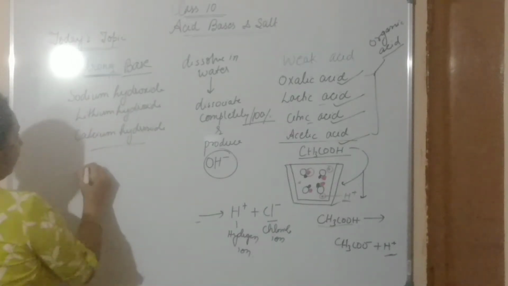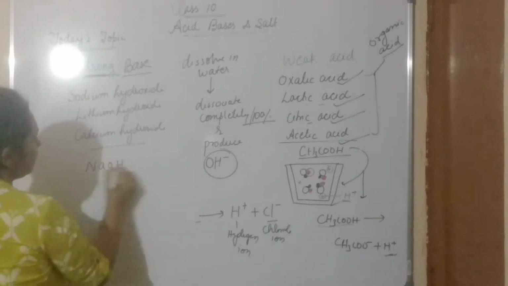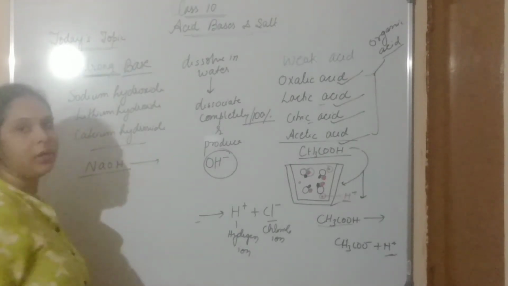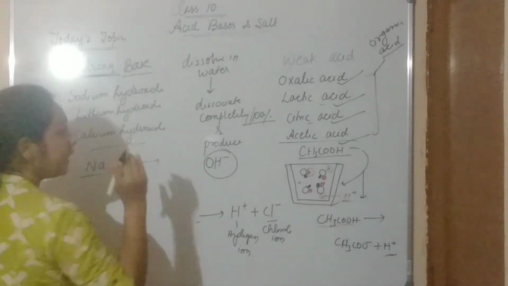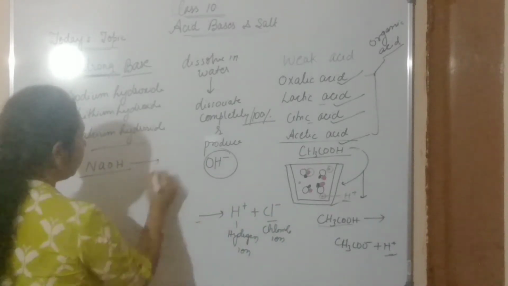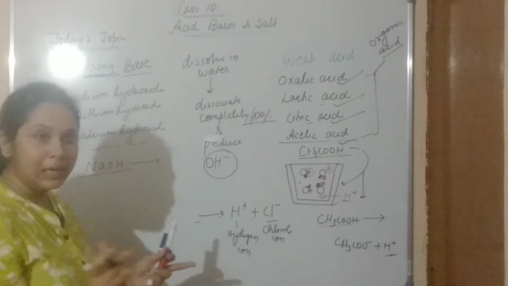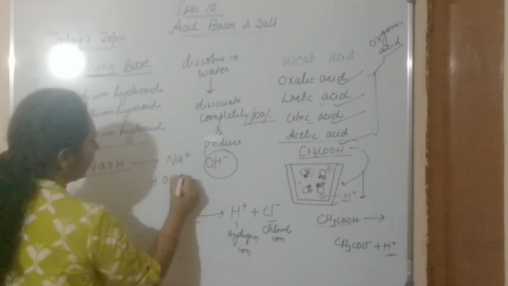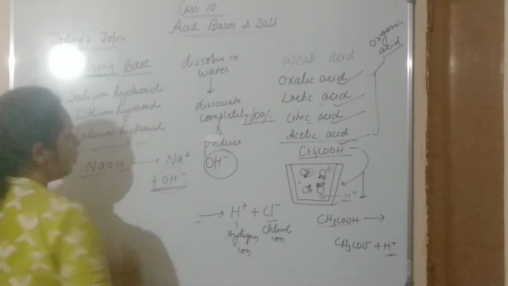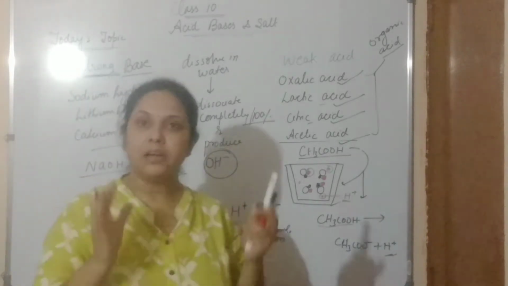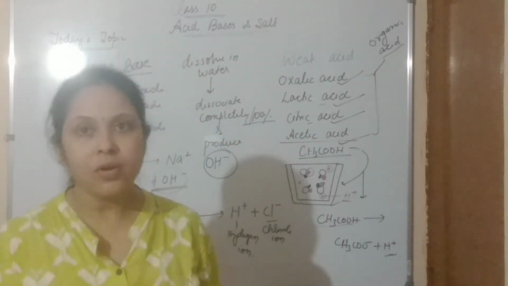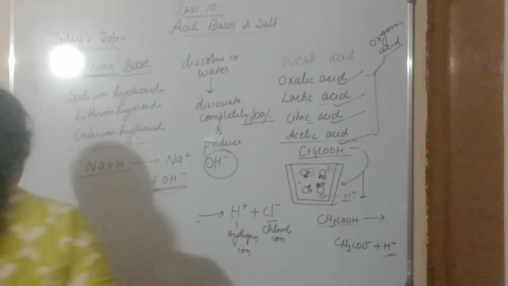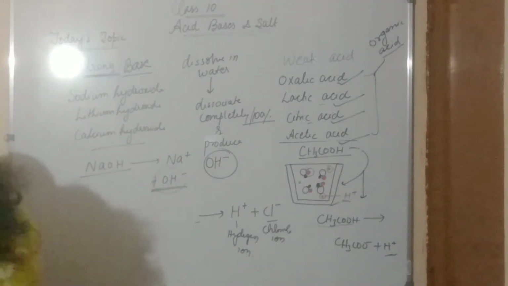Let's take one example, NaOH, sodium hydroxide. When it dissolves in water, what happens? It dissociates completely, meaning it breaks down completely and produces Na plus and OH minus ion, hydroxide ion. So they are dissociating completely and producing hydroxide ion. They are known as strong bases.